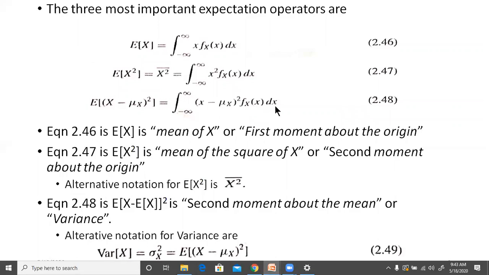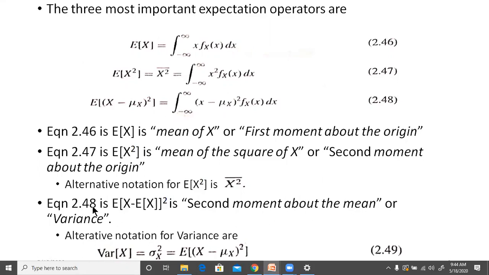So this is known as the mean of x, or the first moment of x about the origin. This is known as the mean of the square of x, or the second moment of x about the origin. So the alternative symbol for E of x square is x square bar. Then the third equation over here is known as the second moment about the mean. So try to differentiate between these. This is the second moment about the origin, whereas this is the second moment about the mean for the random variable x,